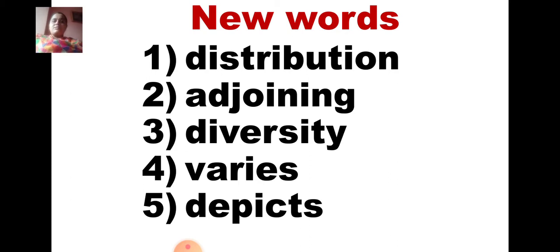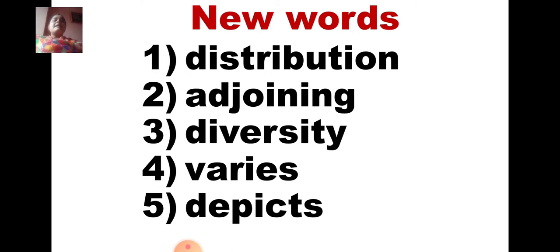Look at the first word. Distribution. Now distribution means dividing. When a whole cake is brought, and you cut it into equal pieces or small pieces and then you distribute it to everyone, that is known as distribution.